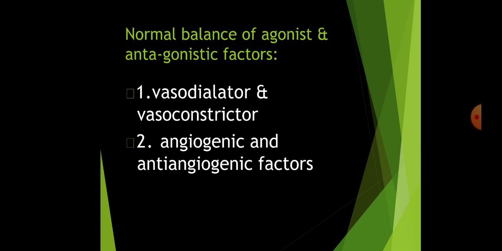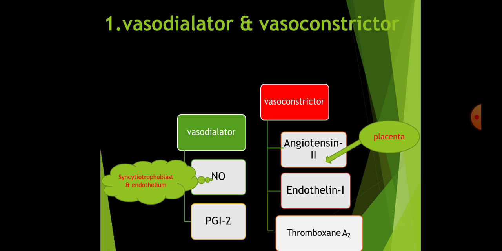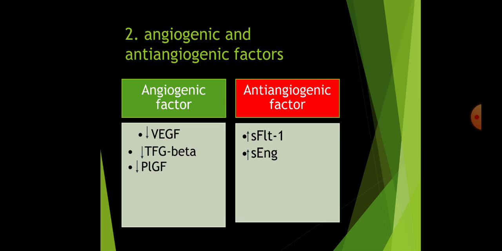Normal balance. There is always a normal balance of agonist and antagonistic factors like vasodilators and vasoconstrictors, and angiogenic and anti-angiogenic factors. Coming to the vasodilators and the vasoconstrictors. Which are the vasodilators? Nitric oxide and PGI2, which is released from syncytial trophoblast and endothelium. Whereas vasoconstrictors are angiotensin 2, endothelin 1 and thromboxane A2, which is released from the placenta.